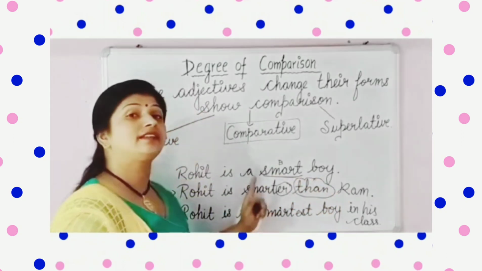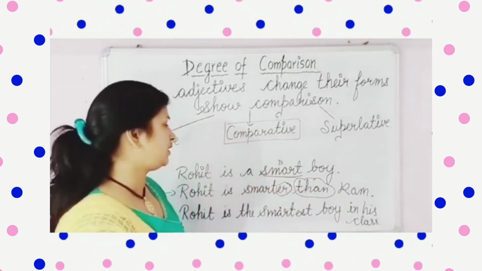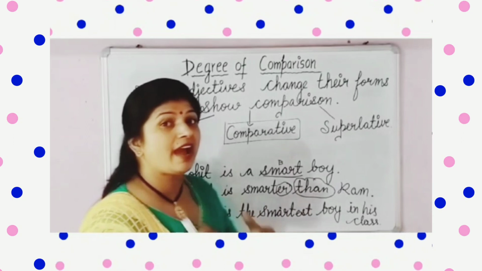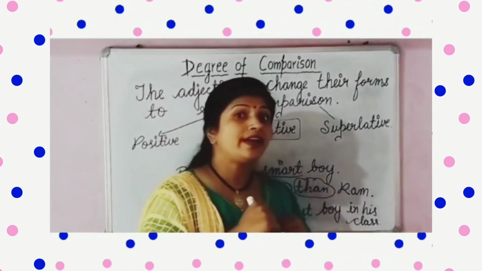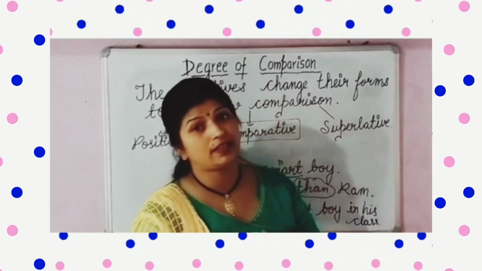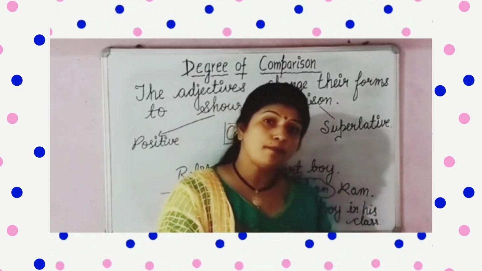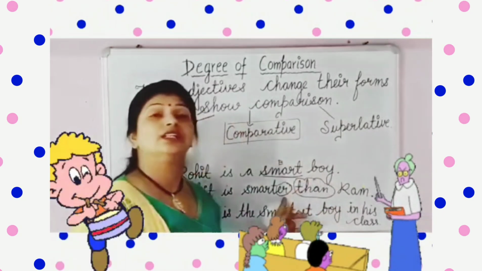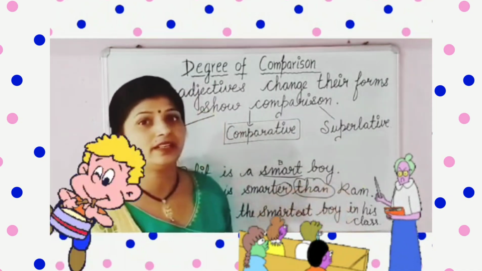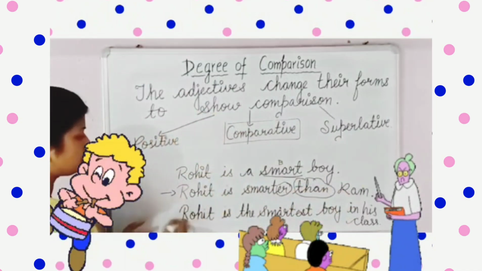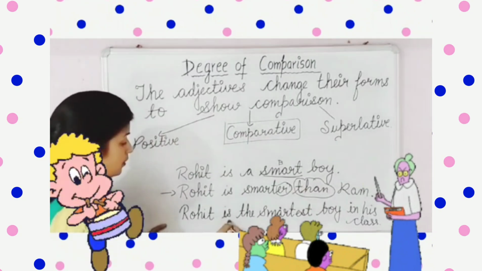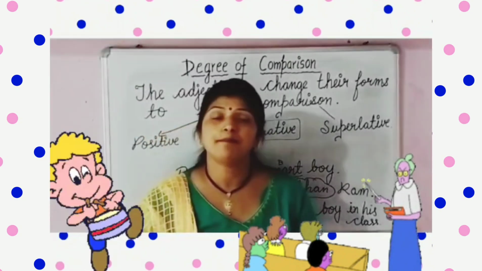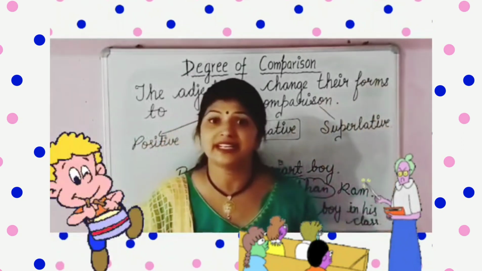So here er and then is added when we have compared Rohit with another boy in the class. जब हमने एक और बॉय के साथ रोहित को कंपेयर करा तो स्मार्टर देन कर दिया उसको. ठीक है. Now in this you can see that the smart Rohit is the smartest boy in the class. रोहित अपनी क्लास में सबसे स्मार्टेस्ट बॉय है.